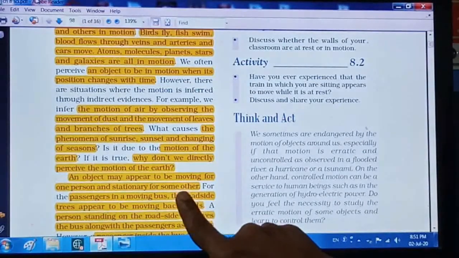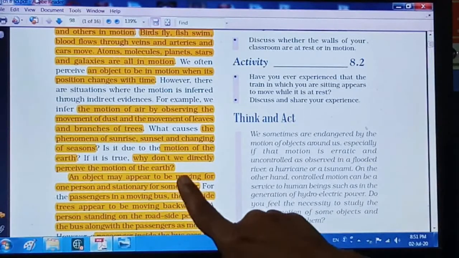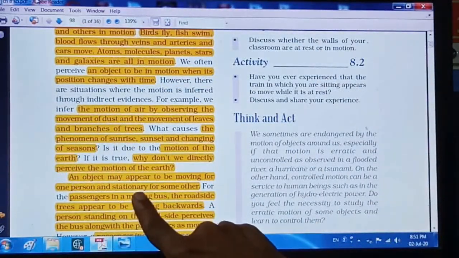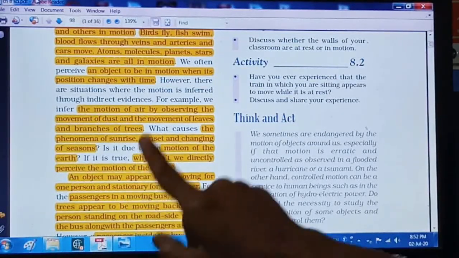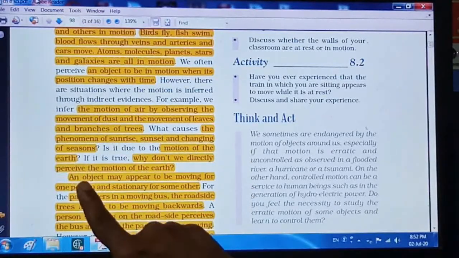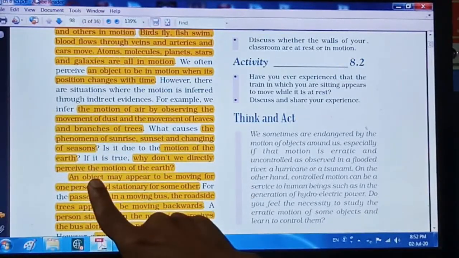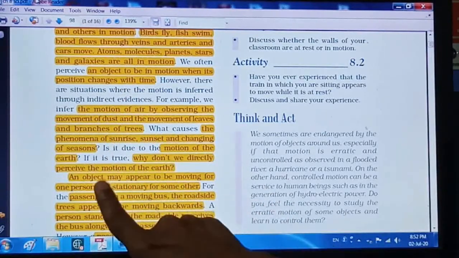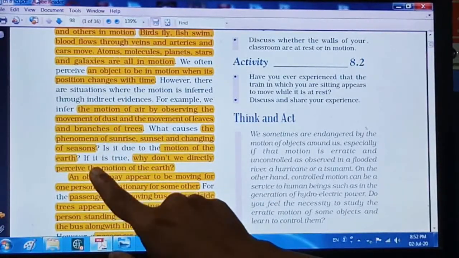But any other person can see the same object in a stationary position, right? It is stable. Now how is it possible that for the same object, one person says it is in motion and the other person says it is in a stable state?